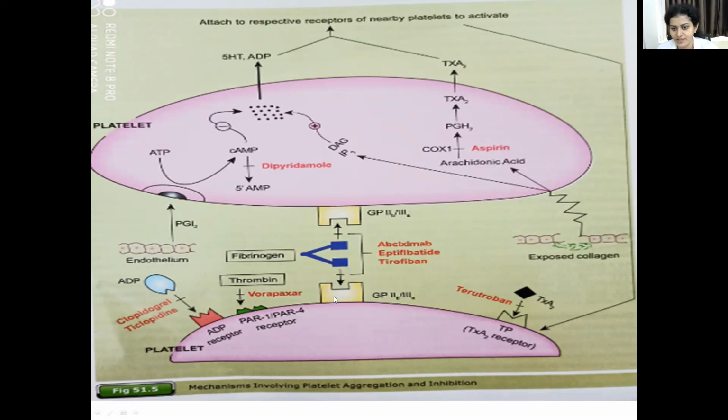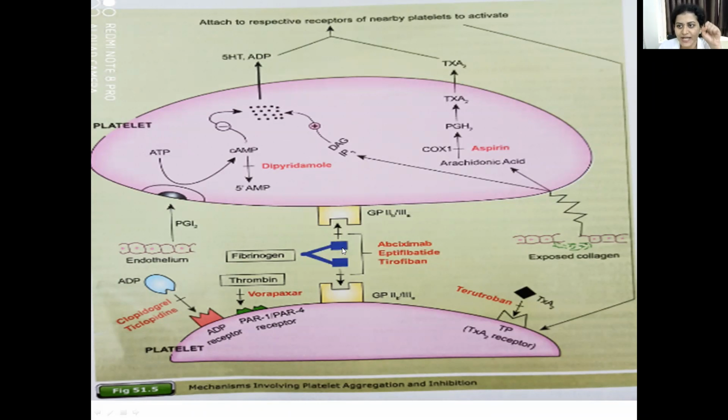But once a platelet gets activated through TP receptors and ADP receptors, then these glycoprotein 2B and 3A receptors will become activated and they will cause the fibrinogen binding, cross-linking of the fibrinogen, and they will cause the formation of the platelet clumps, that is platelet aggregation.